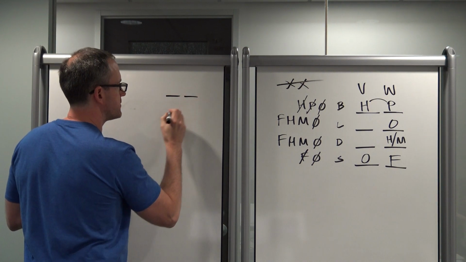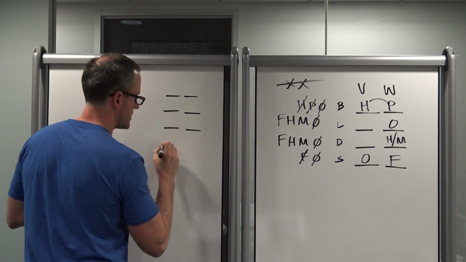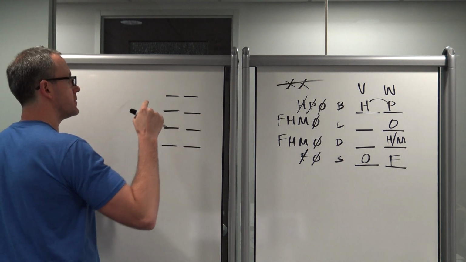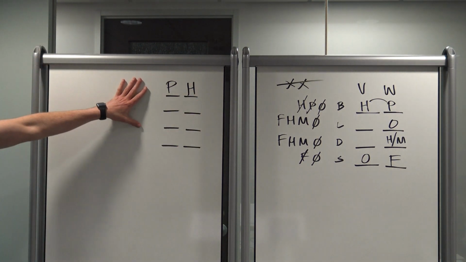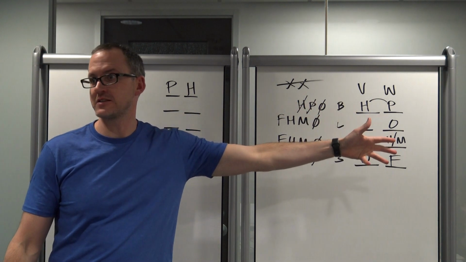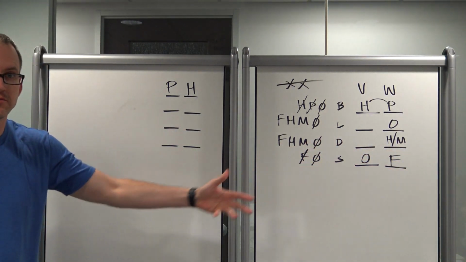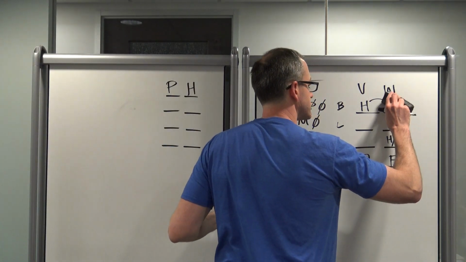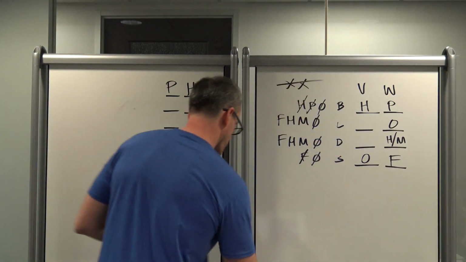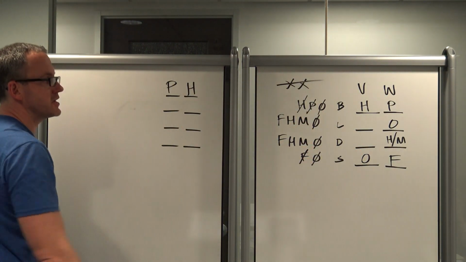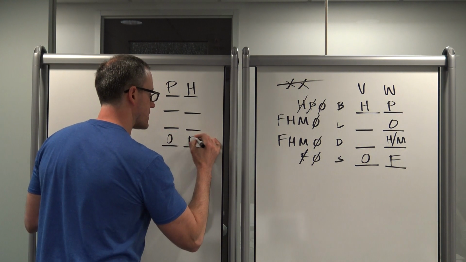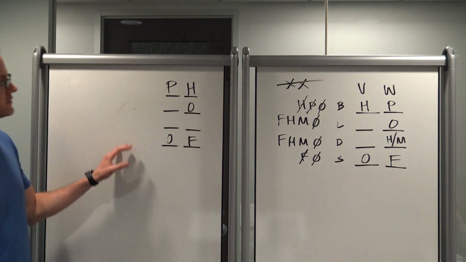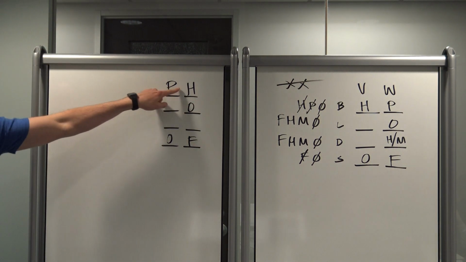So, anyways, to save time, what I am going to do here is I'm going to write this over here, and I'm going to make this pH. I can just use that diagram and make this my HP diagram, right? That's one way to save time as well, okay? So I'll go ahead and I'll get rid of this little arc thing, so these aren't going back and forth anymore. That's my HP world, this is my pH world. Let's fill in what we already know. We know this is O, we know this is F, we know this is O. Okay? So in this world, what inferences can I make now that I know that H goes there?